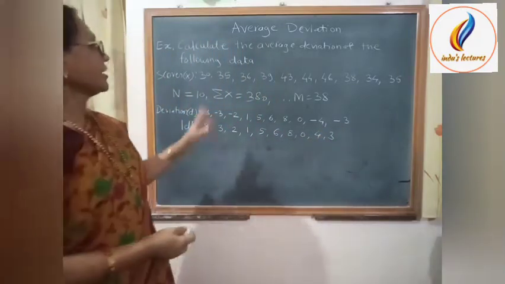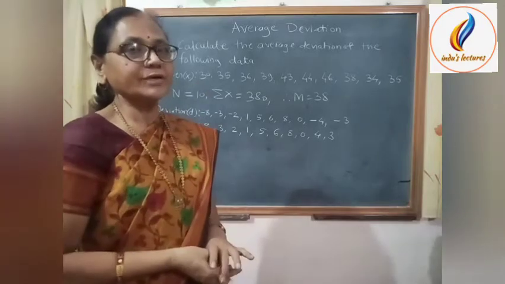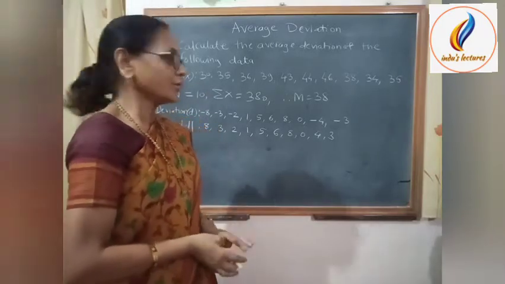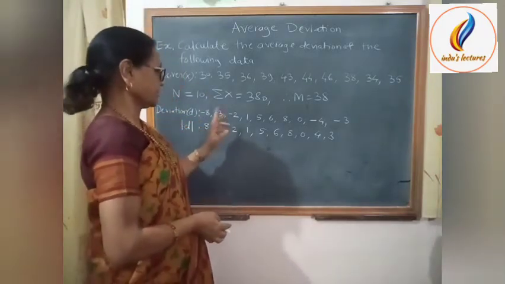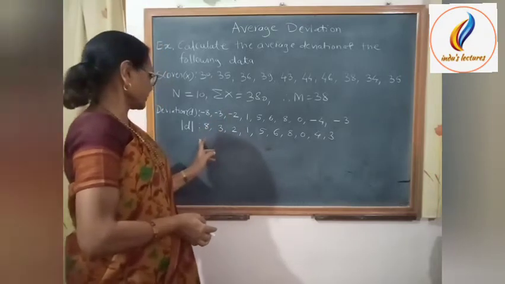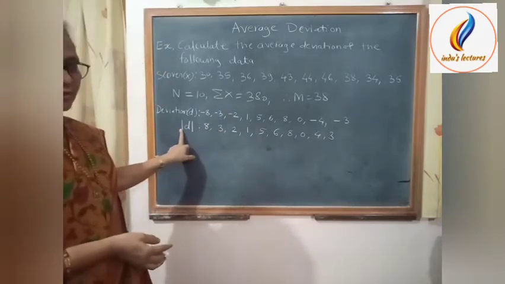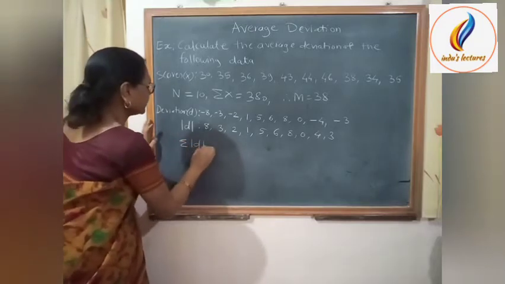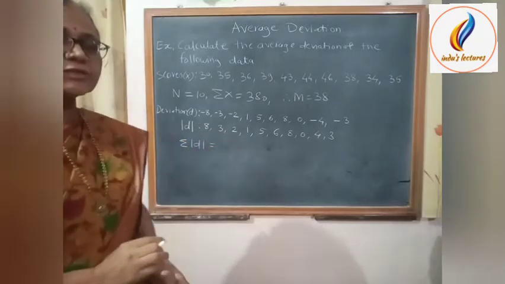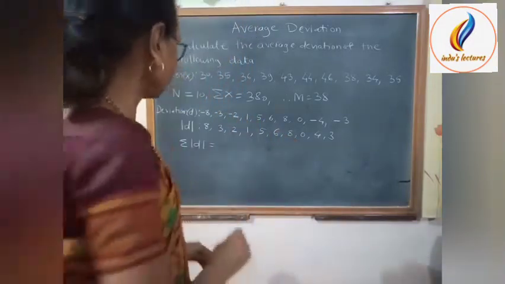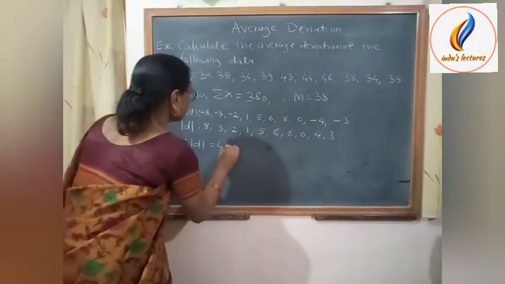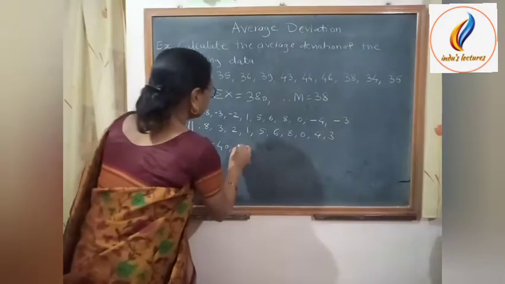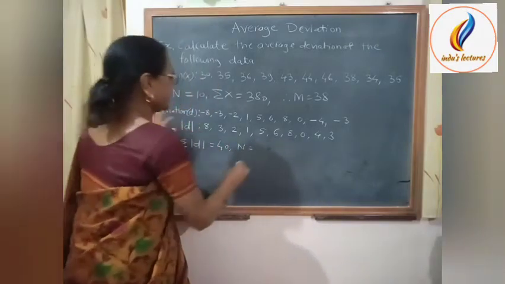Now average deviation or mean deviation is the mean of deviations of scores. That means the mean of this mod d. So take the summation of mod d. If we take the summation of mod d, then it will be 40 and n is equal to 10.